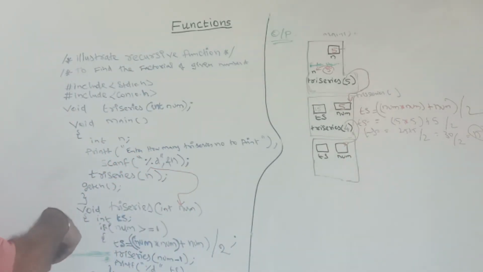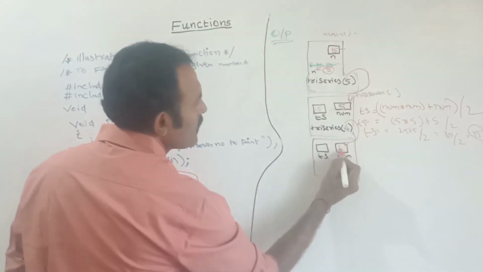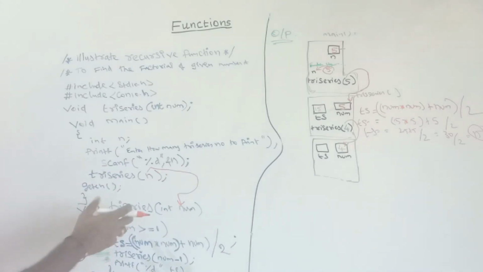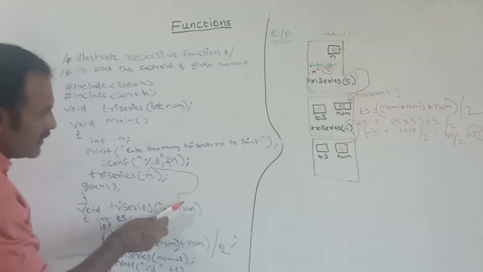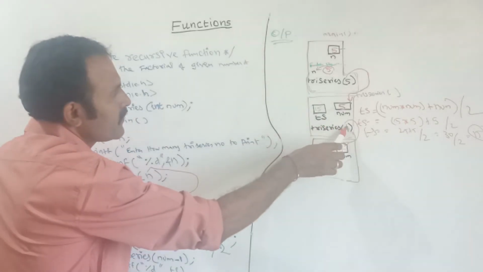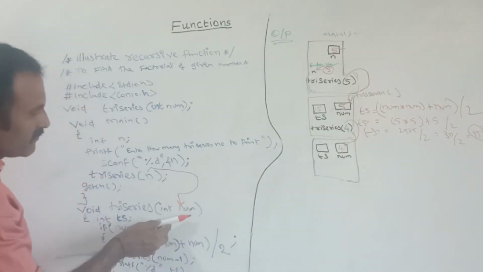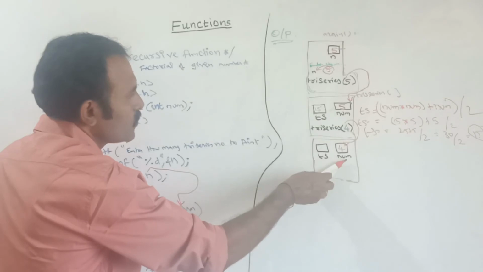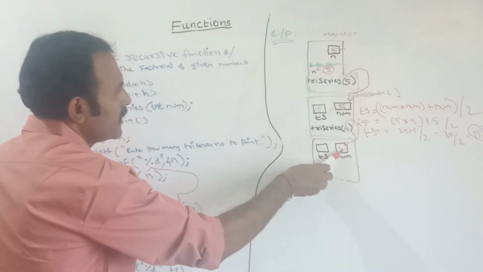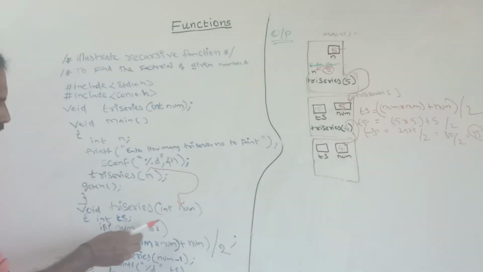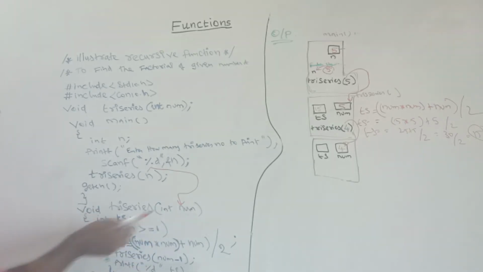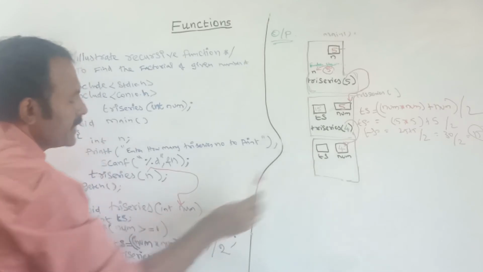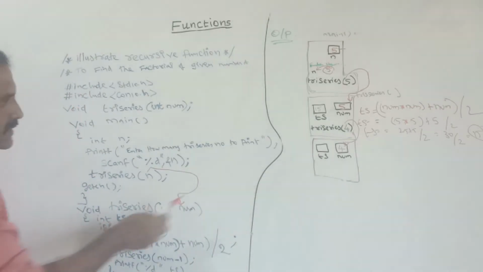So this value is here now. Num value will hold how much? 4. See, this is the parameter variable num. Here I am passing the parameter 4. So this value will be stored in the num variable. Here now again I have created a variable TS. This TS variable is null.